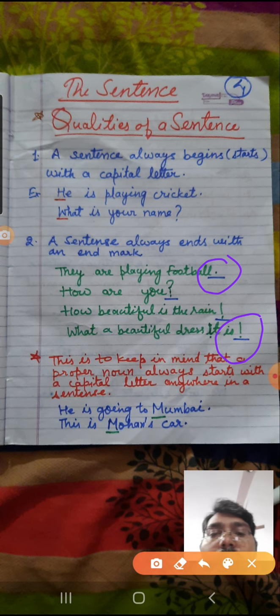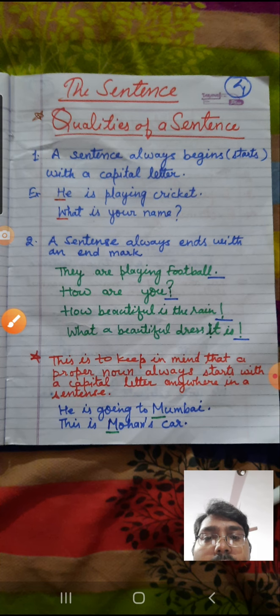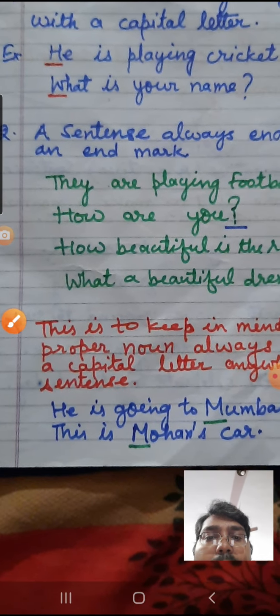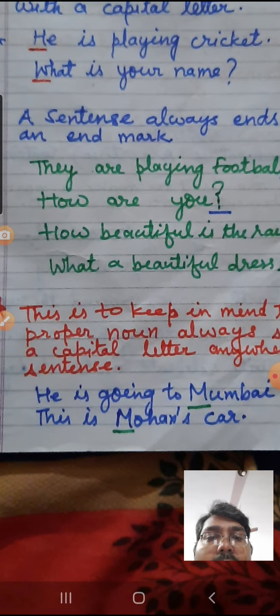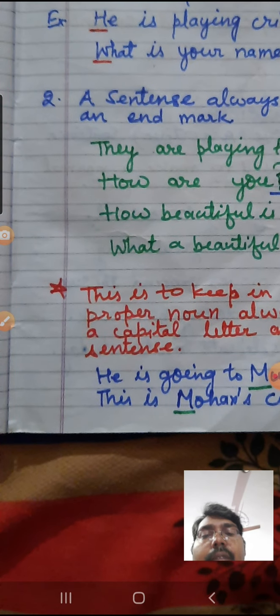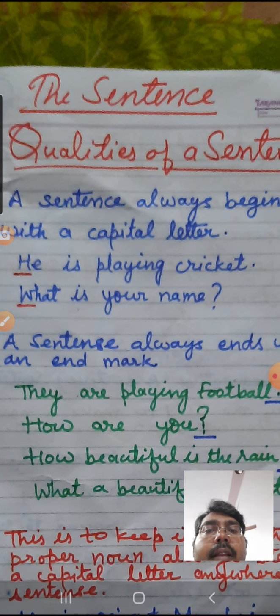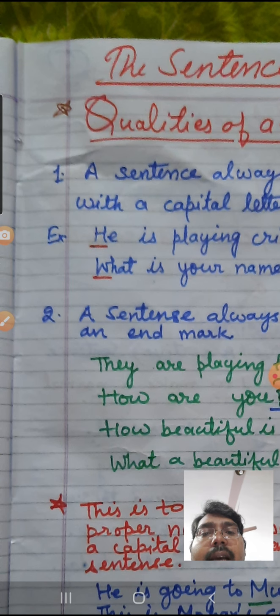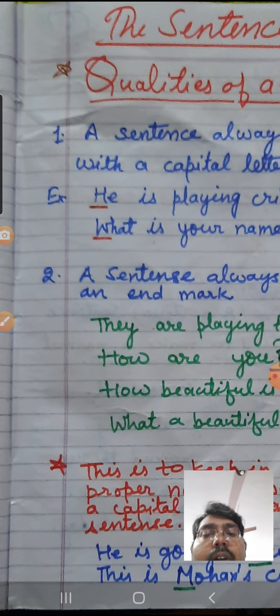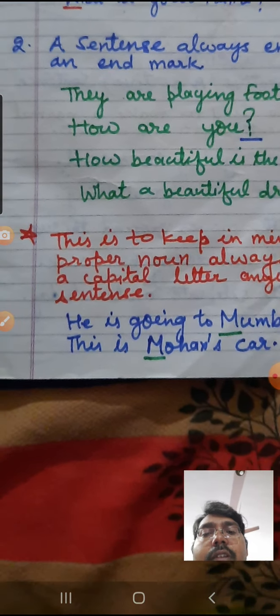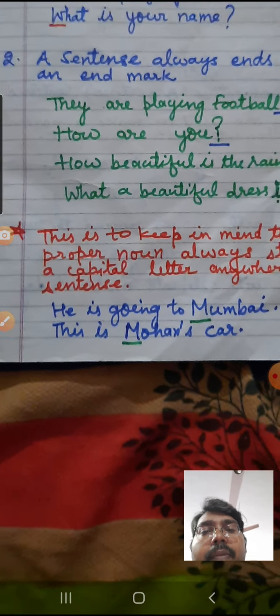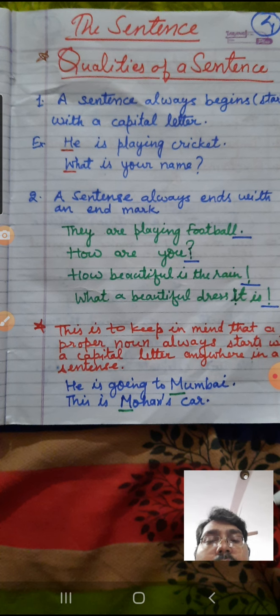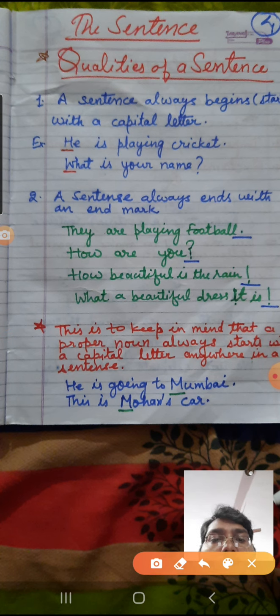And here is one more point that you need to keep in mind: a proper noun always starts with a capital letter anywhere in a sentence. Right now I told you that a sentence always begins with a capital letter, like "He is playing," where the H of "he" is capital, and "What is your name," where the W of "what" is capital. But also note that if a proper noun comes in a sentence, then that will always remain in uppercase.